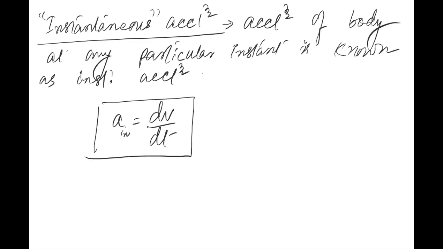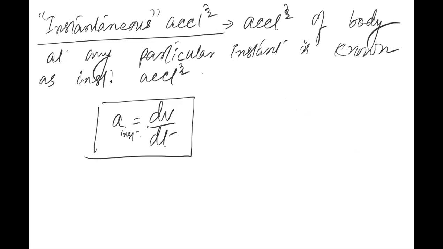Is it clear? Instantaneous acceleration मतलब dv by dt. भाई instantaneous velocity क्या था? dx by dt. तो similarly instantaneous acceleration क्या होगा? dv by dt. Did you understand? Means whenever you have to calculate instantaneous, you will differentiate the quantity. Is it clear or not? यहां तक क्लियर है सबको? Yes, sir.